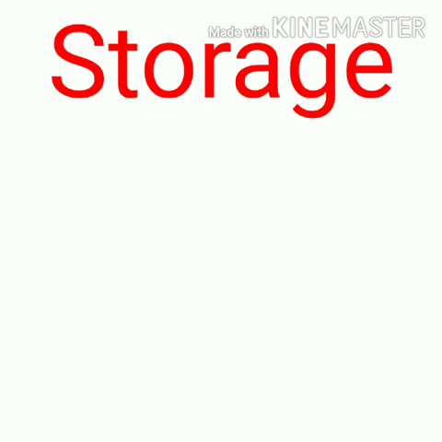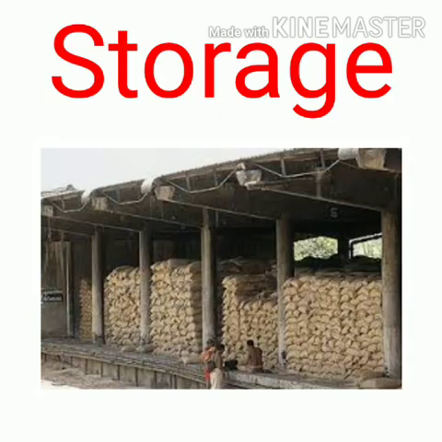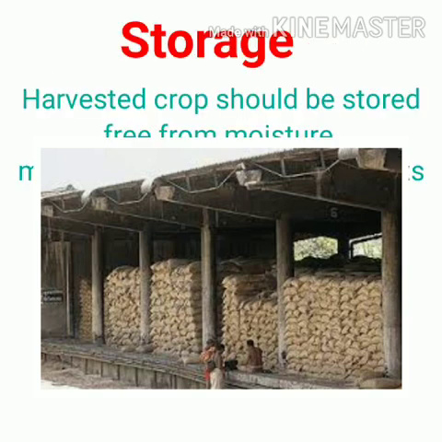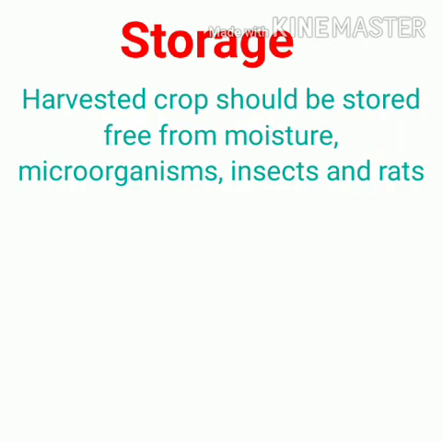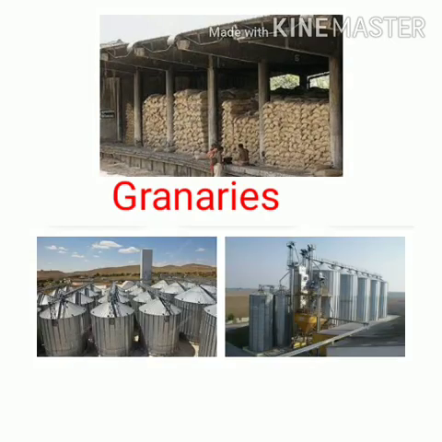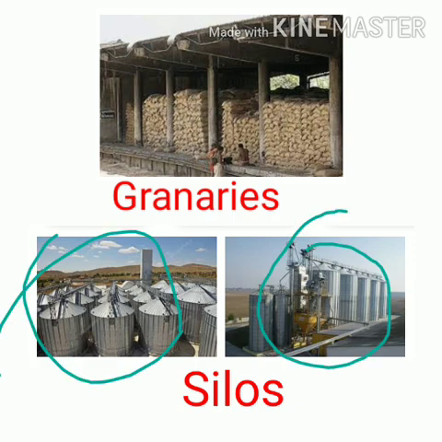The last most important step of agricultural practice is storage. The harvested crop should be stored properly in a place free from moisture, insects, rats and microorganisms. So they are stored in granaries and silos. Silos are big tank-like structures, fully covered, and there they are stored.